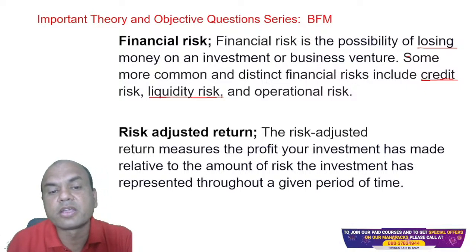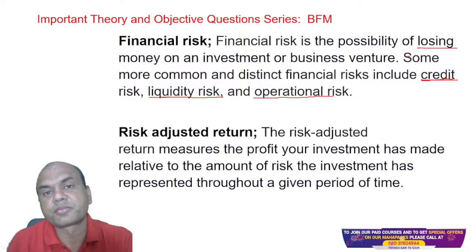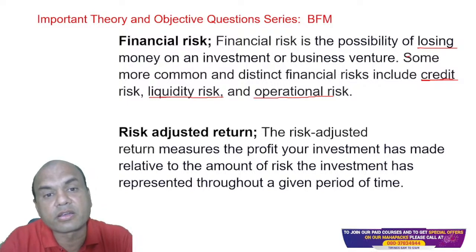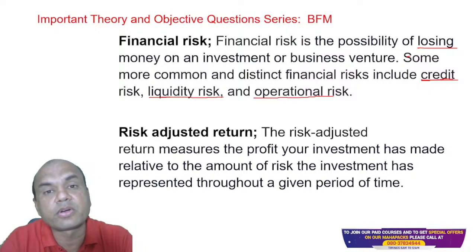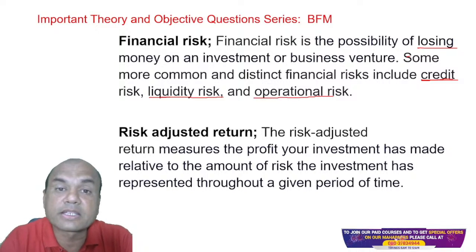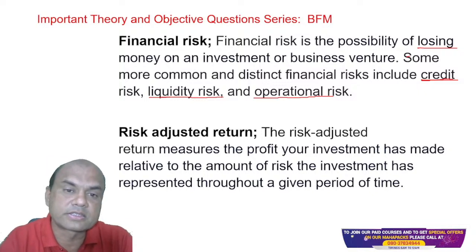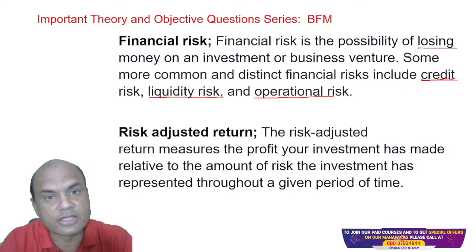Operational risk relates to my operations. It means employee errors, system failure, or region failure, area failure. Area failure means there is a terrorist attack or a flood. All these lead to operational risks. So financial risk also has these parts: credit, liquidity, and operational risk. Clear? Simple?